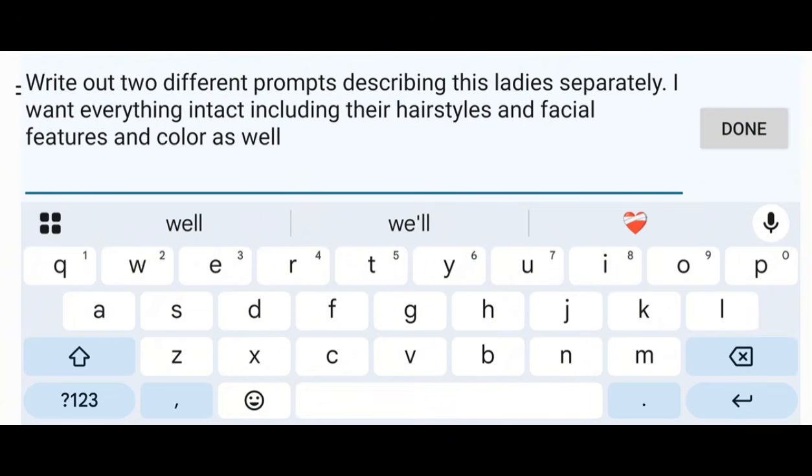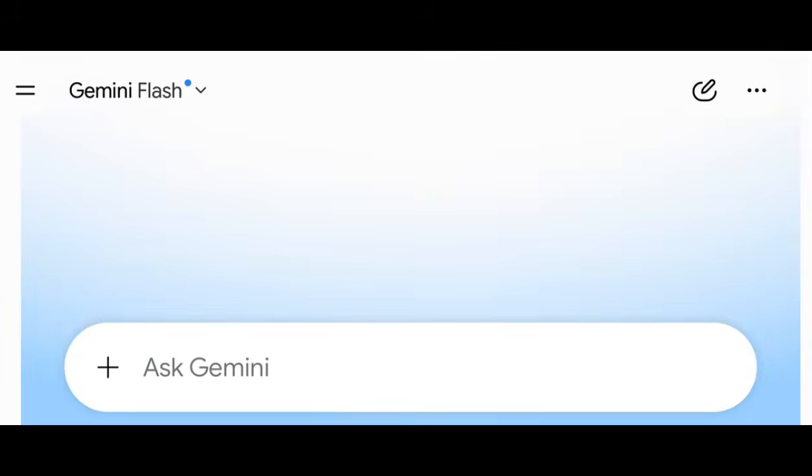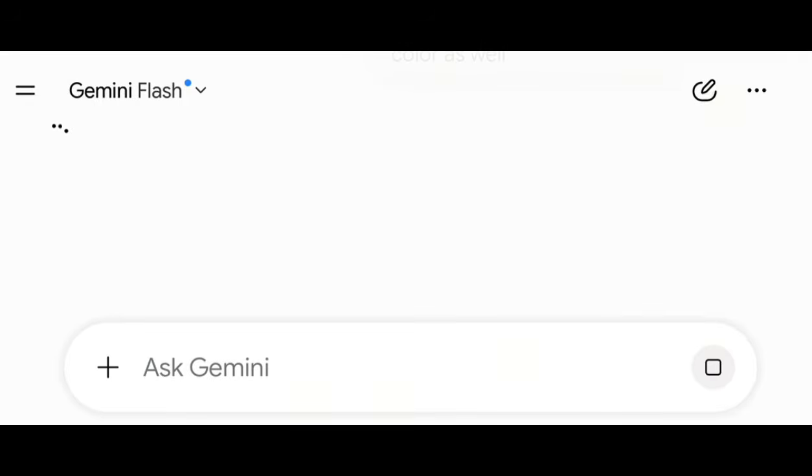And then I will say, write out two different prompts describing these ladies separately. I want everything intact, including their hairstyles and their facial features, and skin color as well. And then I'll click on done, and then I'll click on send. So you wait for it to generate for you. Okay, so this is basically how to do it.